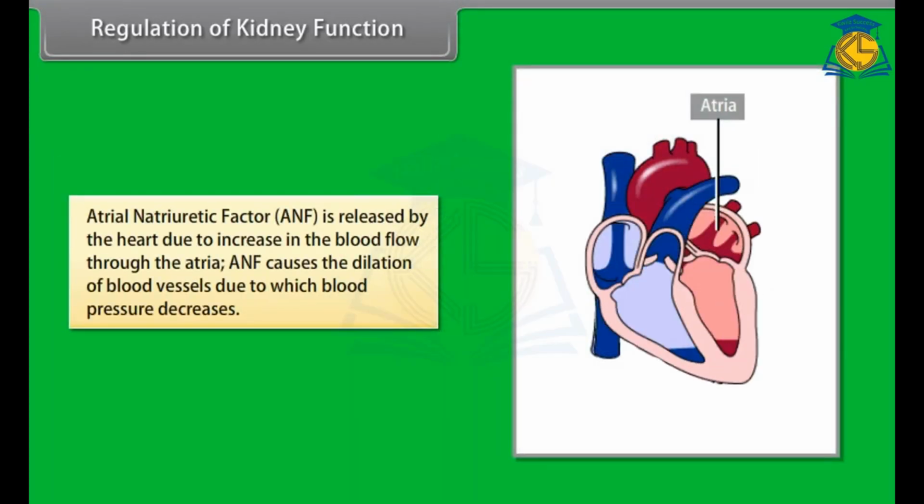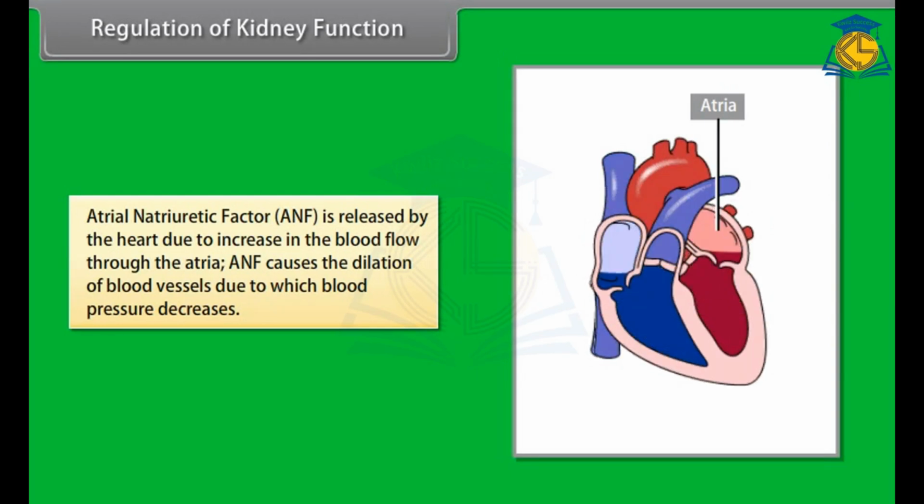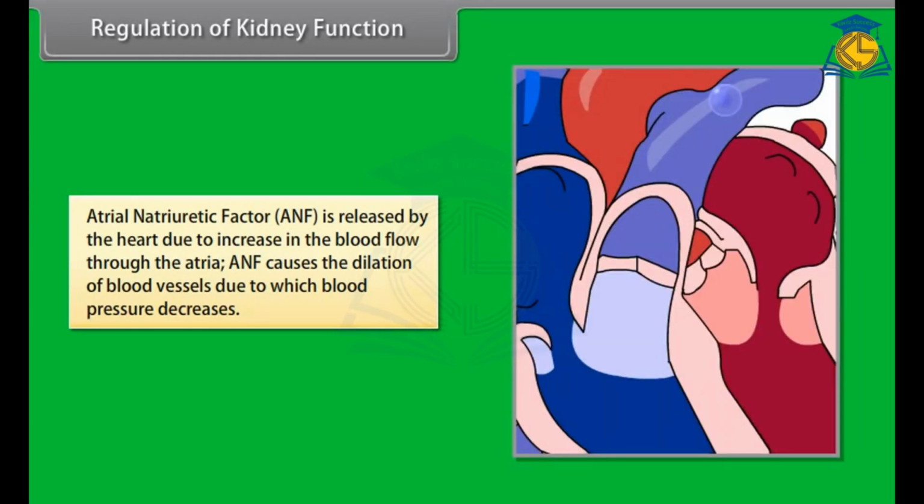Atrial natriuretic factor (ANF) is released by the heart due to the increase in blood flow through the atria.